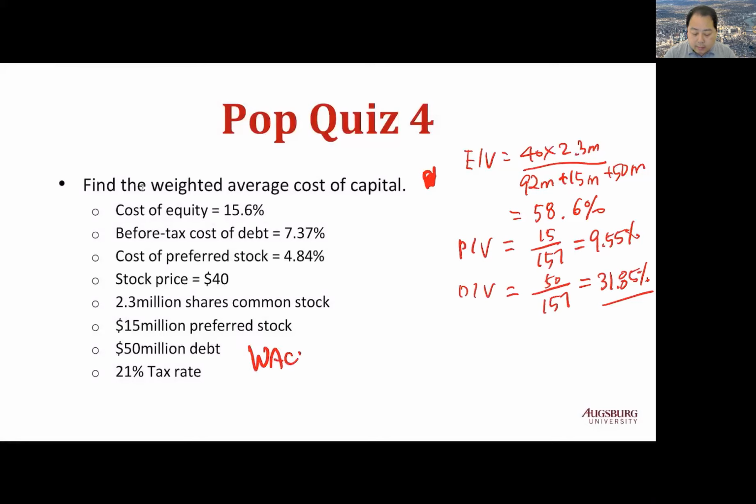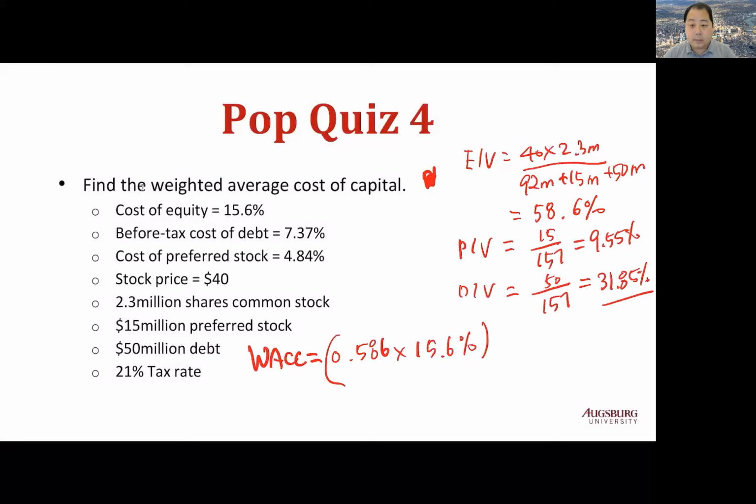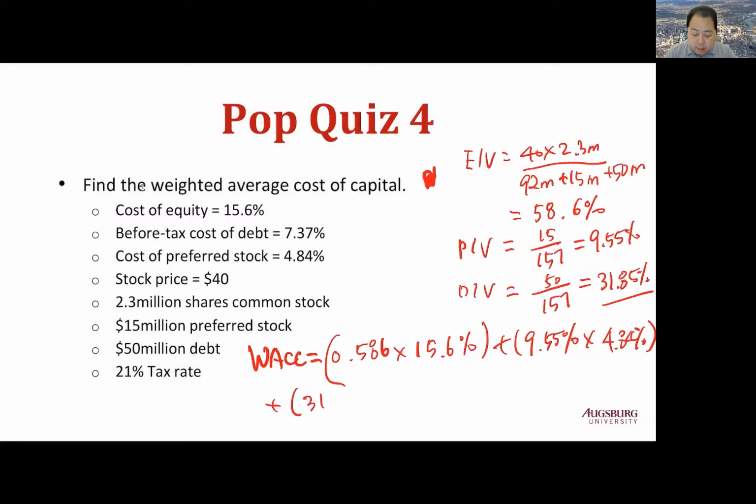WACC is weight on equity, 58.6% times cost of equity, 15.6%, plus weight on preferred stock, 9.55% times 4.84%, cost of preferred stock, plus weight on debt, 31.85%, times before-tax cost of debt, 7.37%, times 1 minus tax rate, 21%. WACC is 11.24%.